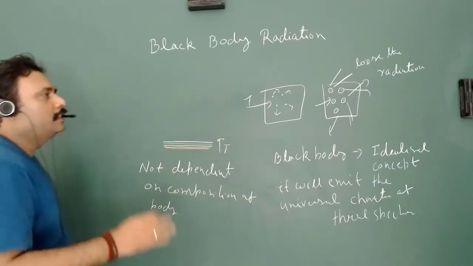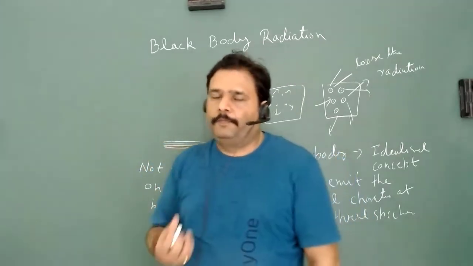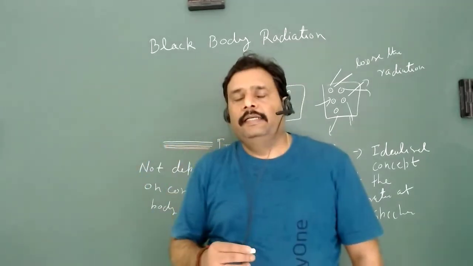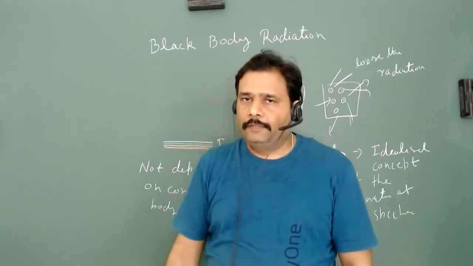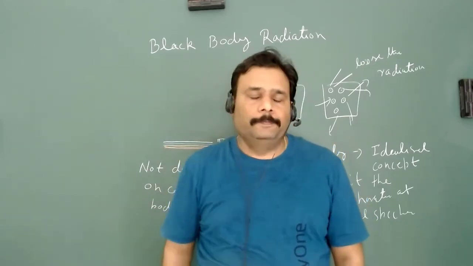It is universal in nature, so it can absorb all possible frequencies and emit all possible frequencies. This is the idealized form of a black body.